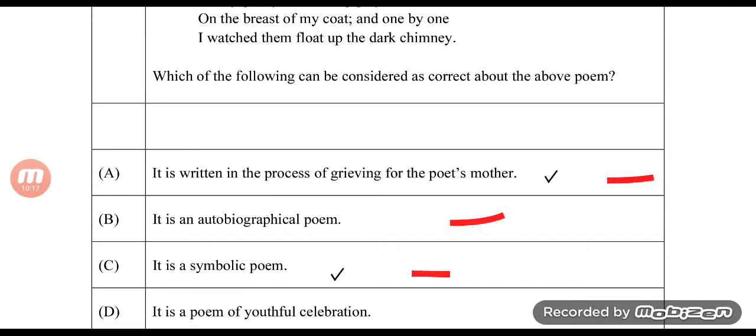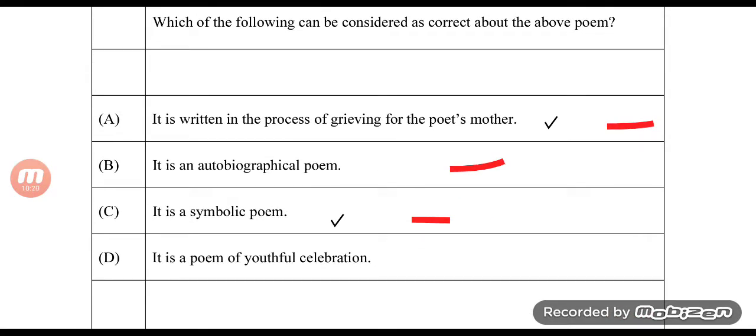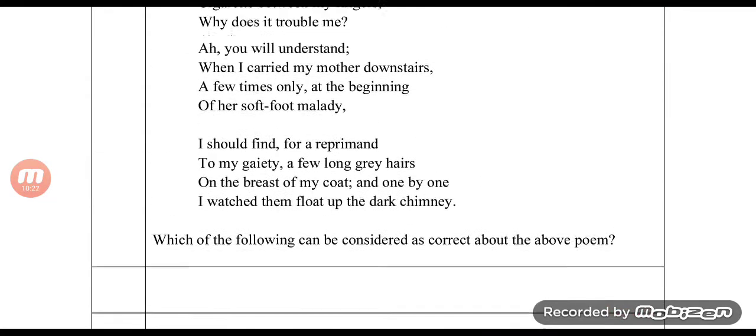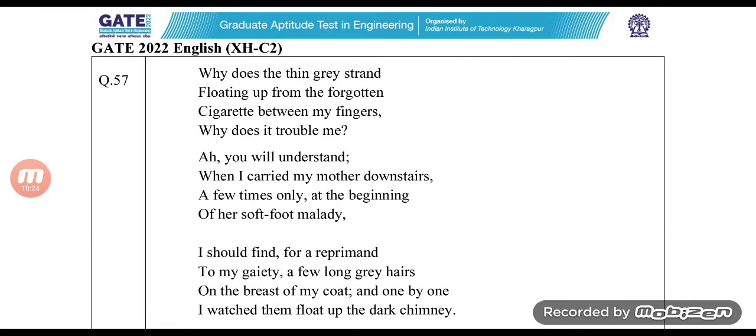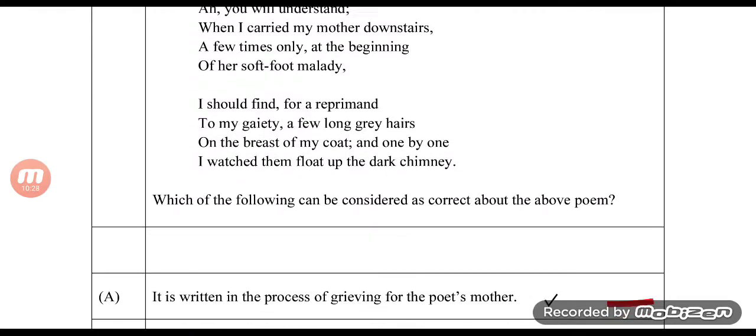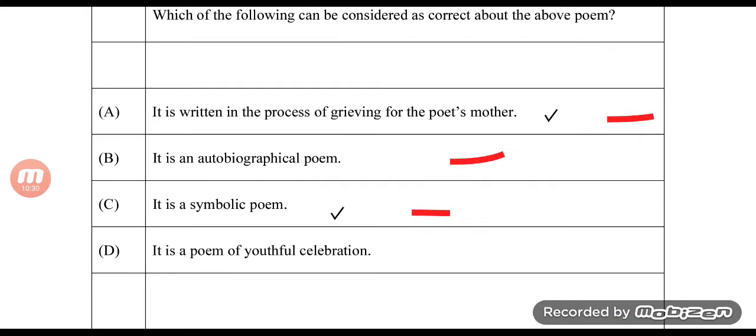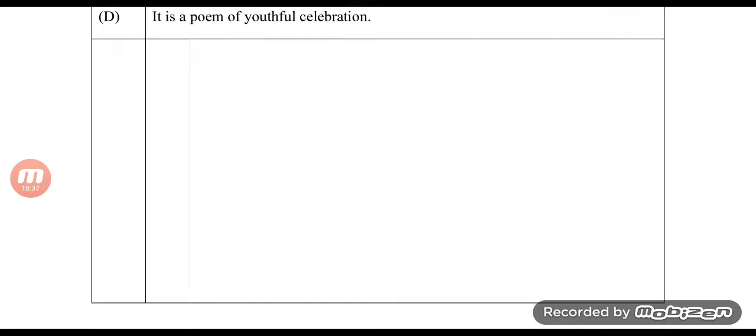Question number 57. Yes, you were right when you said it is an autobiographical poem. But you had to know that this is from D.H. Lawrence's poem, even though this poem gives you an idea that it seems autobiographical. But even then, I wasn't sure, so I let it be and I answered it as A and C in the exam. But the answer is going to be A, B, and C.